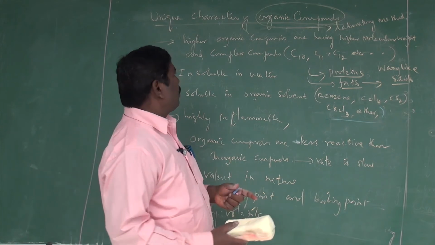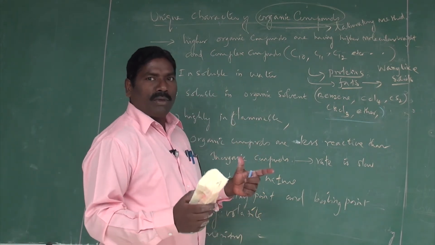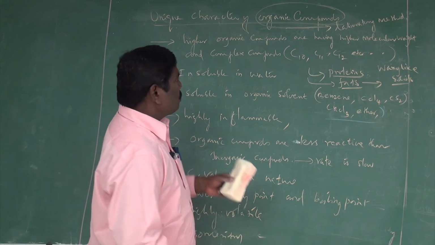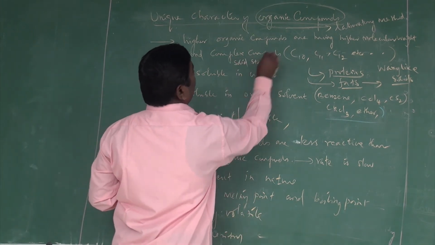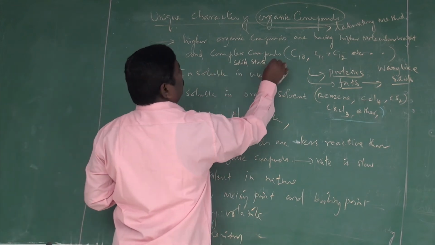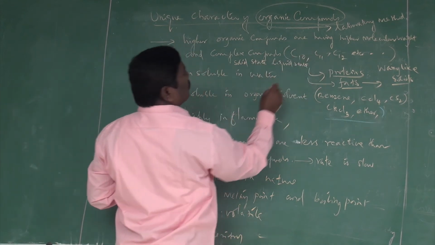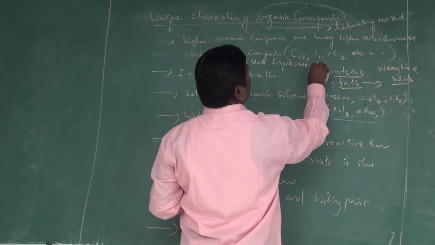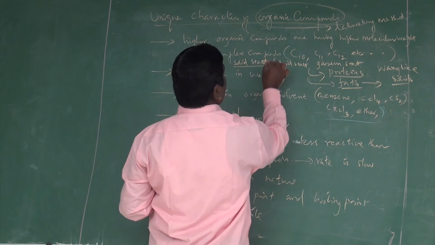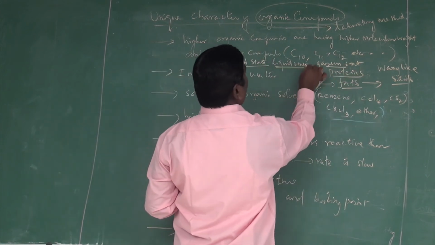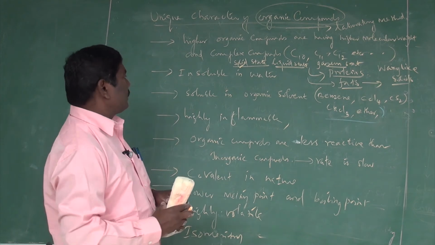Due to this higher molecular weight, they have a complex nature and form complex compounds, and may be in the solid state, liquid state, or gaseous state. So organic compounds can be in gaseous, liquid and solid form. This is a general characteristic property of organic compounds.